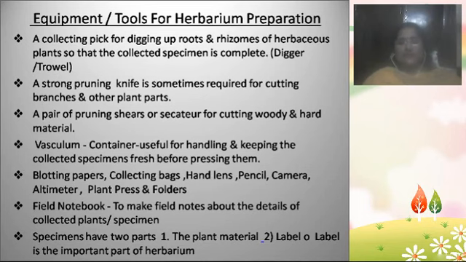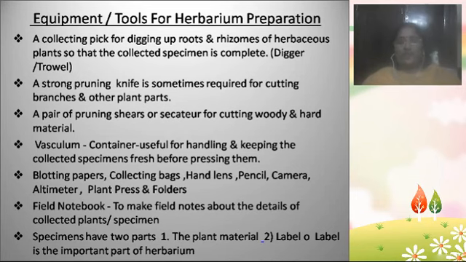And also we need a field notebook, in which we note the details of the plant during the collection itself: the time of the collection, the date of the collection, the area where you collected the plant, the geographic details of the plant, the climatic conditions where the plant lives, and also the height of the area where the plant actually resides. All this basic information we note down in the field notebook on the date of collection itself.